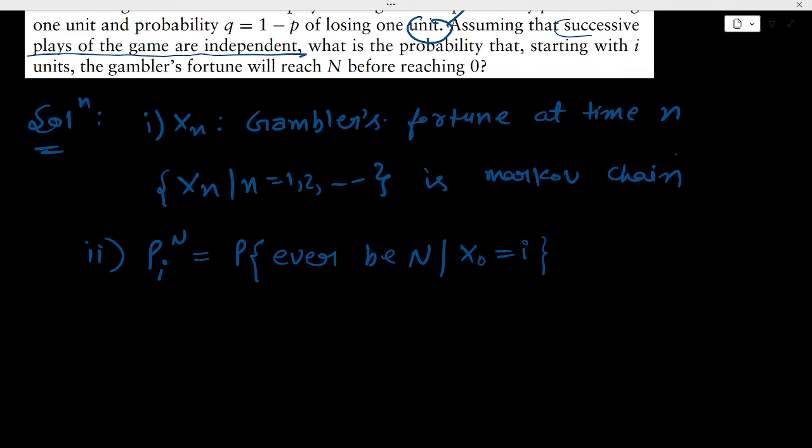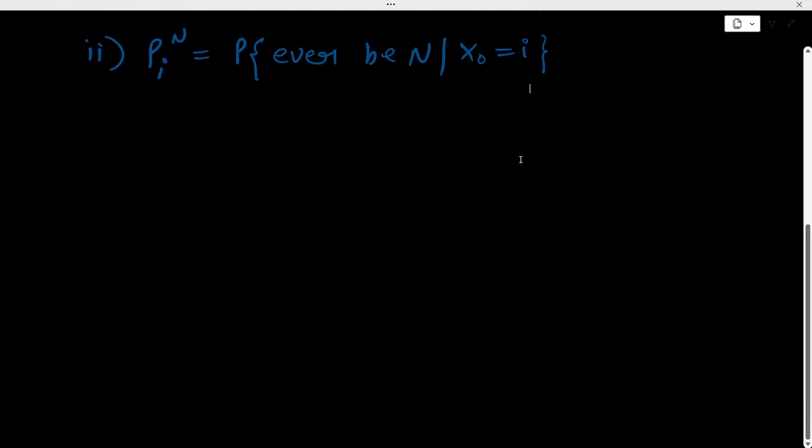Now we will frame our stochastic process as 0 rupee, then 1 rupee, 2 rupees, and so on, I minus 1 rupees, I rupees, I plus 1 rupees, and so on.